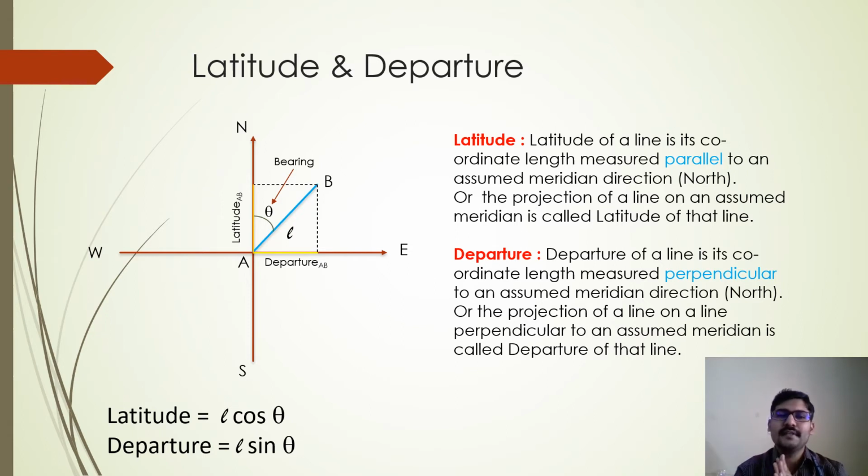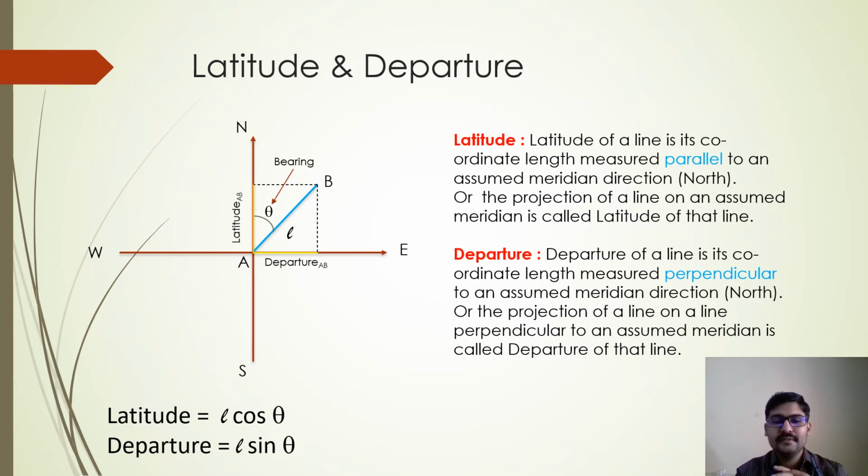If there is a force F acting in some direction, then you can resolve it into an X component and a Y component, isn't it? So F cos theta, F sin theta. You remember that? It is the same thing here. Latitude is nothing but the vertical component, that is the Y component of the force, whereas departure is nothing but the X component of the force, right?